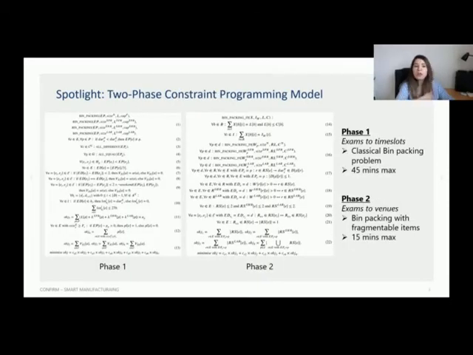And this is how our model looks like in general. In phase 1, we are assigning each exam a time slot, and then in phase 2, we are assigning each exam into a room during the given time slot. And both of our phases are heavily relying on the bin packing constraints. Especially in the second phase, we are dealing with the bin packing with fragmentable items problem, which is interesting because we noticed that the constraint programming community have paid little attention to this problem so far.